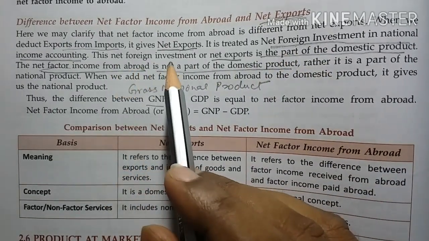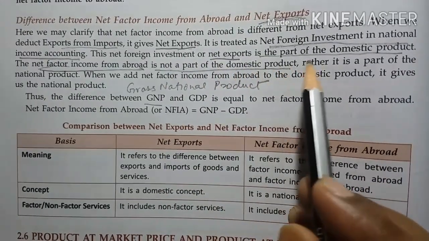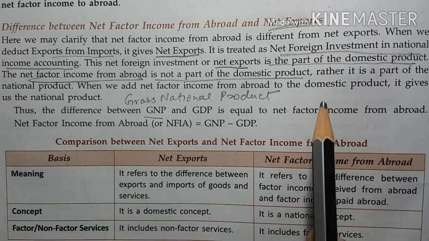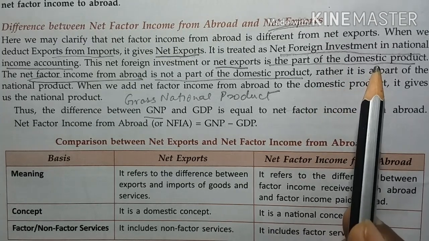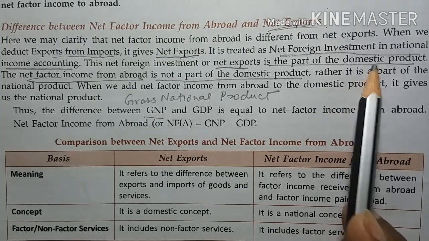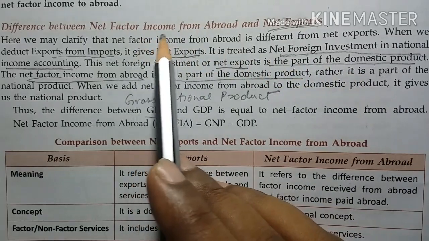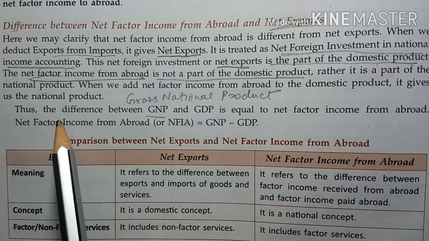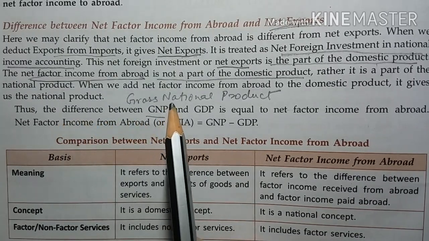This net foreign investment or net exports is part of domestic product. We have to remember that net export is a part of domestic product. So it should not be confused with net factor income from abroad. Thus the difference between GNP and GDP.